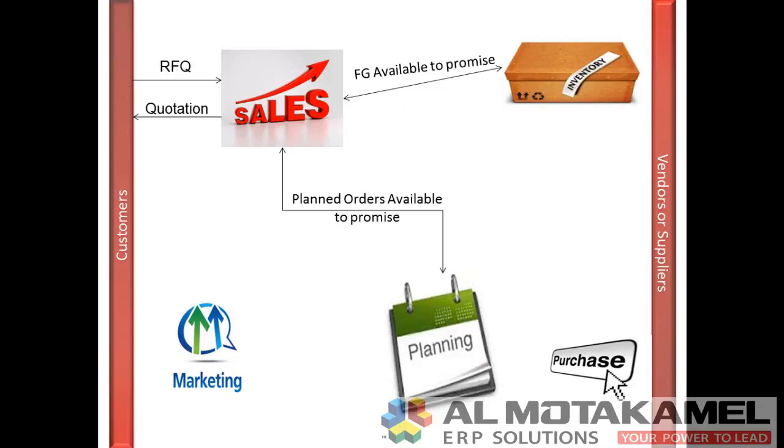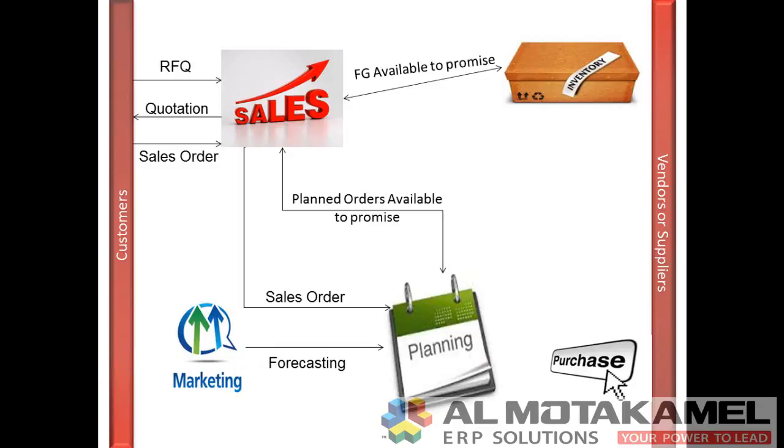And, once you receive the sales order, automatically the sales module will send it to the Production Planning Module. Our Production Planning Module will help you to manage your sales orders and your forecasting. The Production Planning Module will also get automatically the forecasting for finished goods needed to be produced from the Marketing Department.